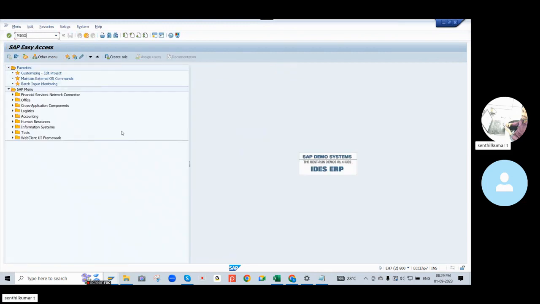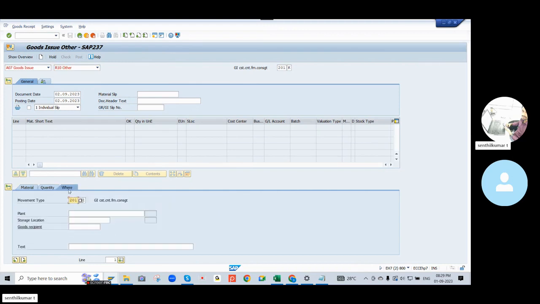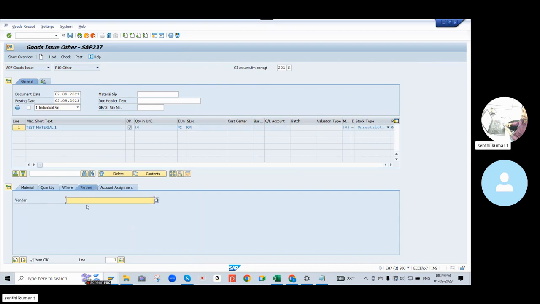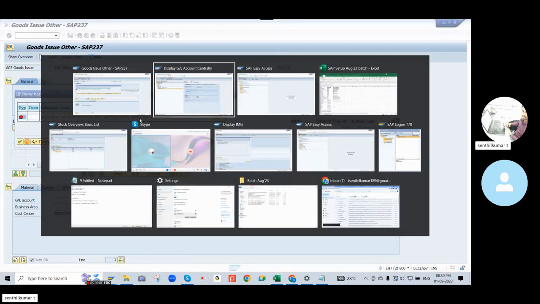I go again and click on MIGO. Go to Show Others. I can enter the material, quantity, and plant. It's asking for partner and GL number. Post account assignment: the KON account is also not available.